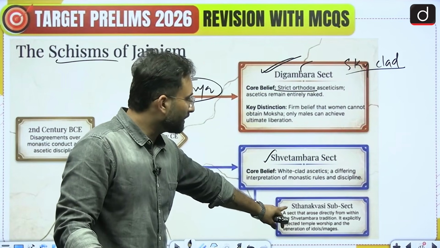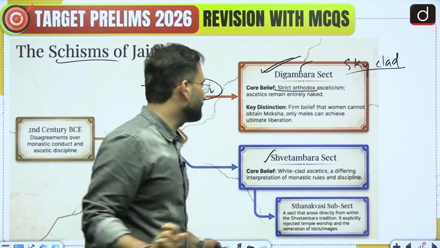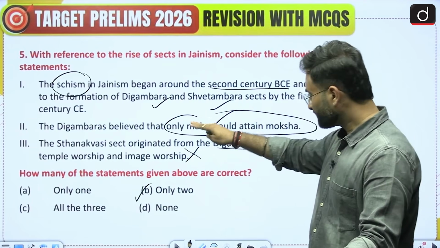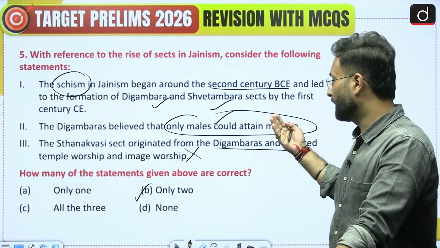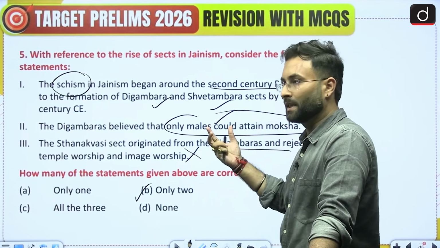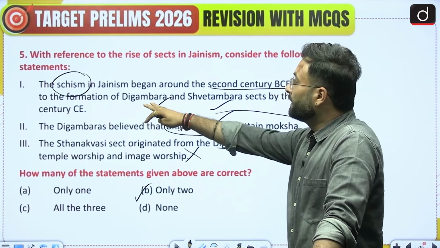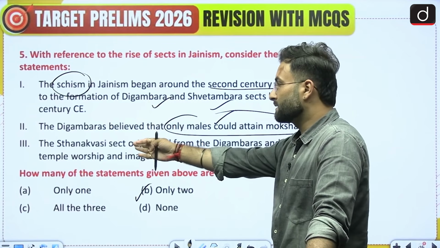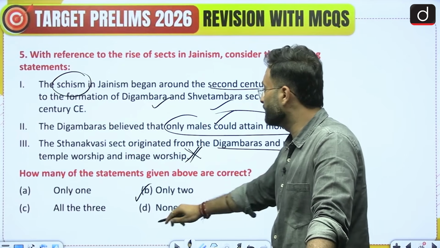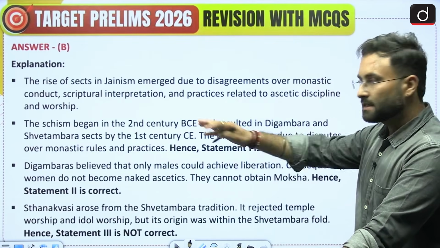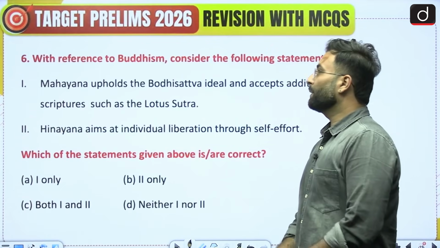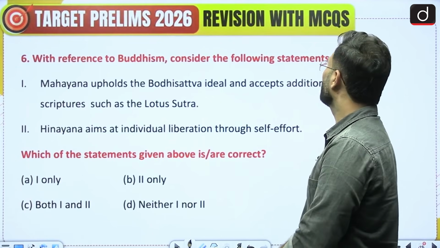When we talk about the Sthanakvasis, that is a subsect of the Svetambars, which we have seen here. You can see statement 2 is correct, that only males could attain liberation by being a monk, or they can get to moksha. Then the third one, Sthanakvasis, is from the Svetambars, so this statement becomes incorrect. Option B would be your right answer. This is the same explanation which is written in text form over here, so you can go through this. Coming to the next one, with reference to Buddhism, consider the following statements.